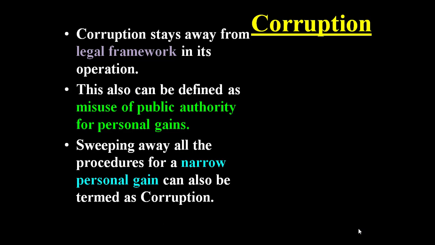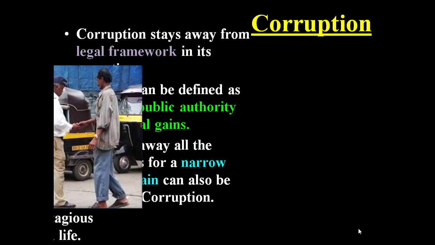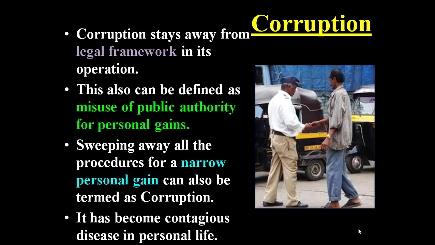Not following the procedures can also be termed as corruption. It has become a contagious disease in the personal life of Indians.